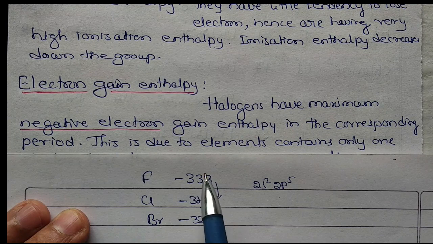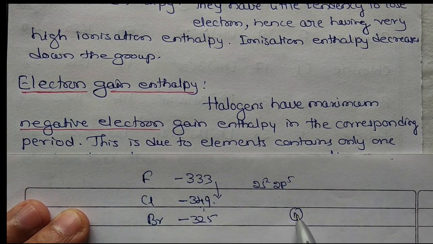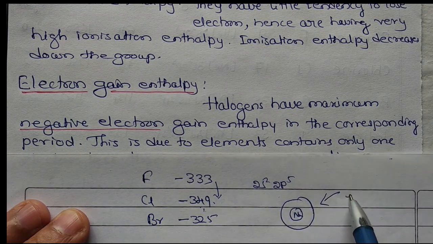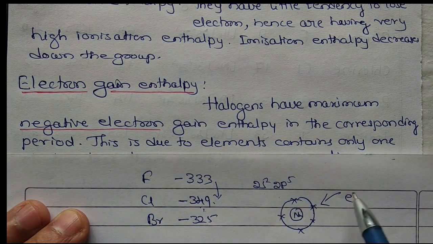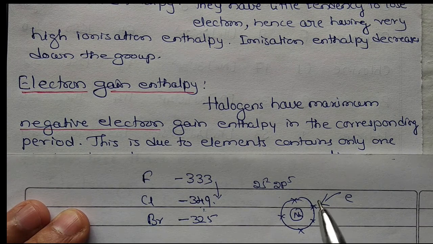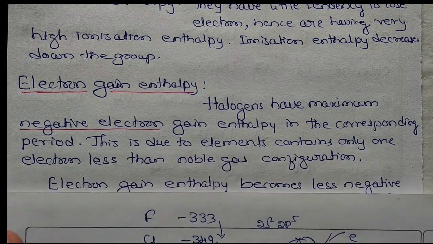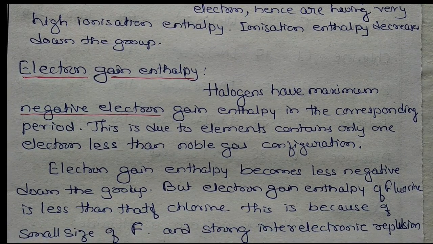Hence, electron gain enthalpy means what? You want to add one electron. Suppose this is a nucleus, these are the orbitals, so you want to add one more electron. Electrons are already there, and there is a repulsion, so it will not get an electron very easily. Okay. In the case of chlorine, the size will be more, so the electrons are a little far away, so you can add an electron. So electron gain enthalpy becomes less negative down the group.